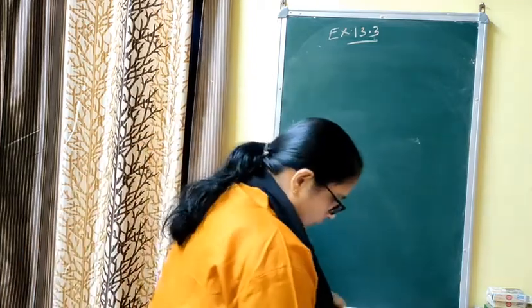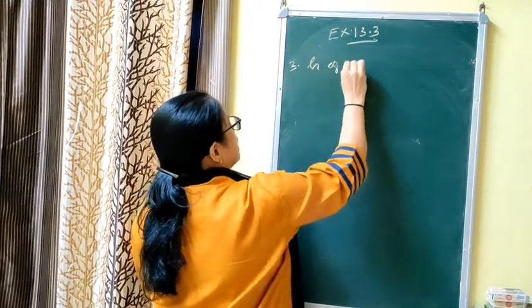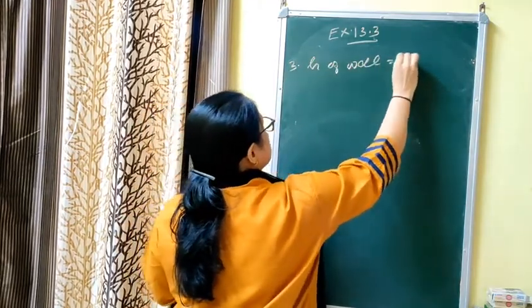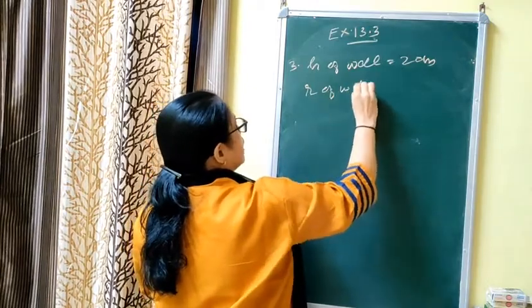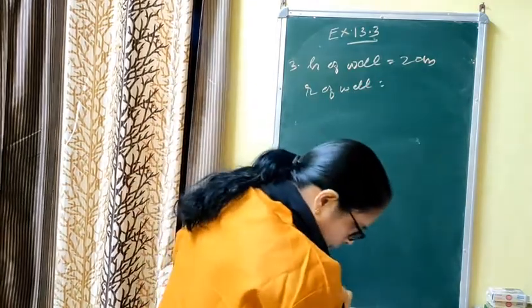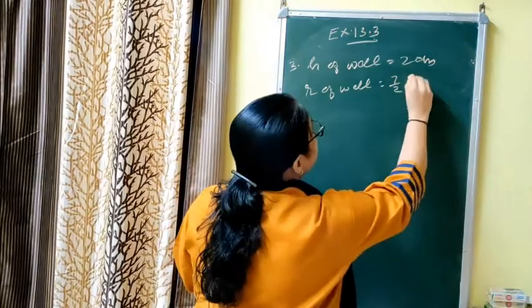Now let us start, question number 3. H of well, H means height, is equal to 20 meter, and R, the radius of the well: you are given diameter is 7, so R is 7 by 2 meter.